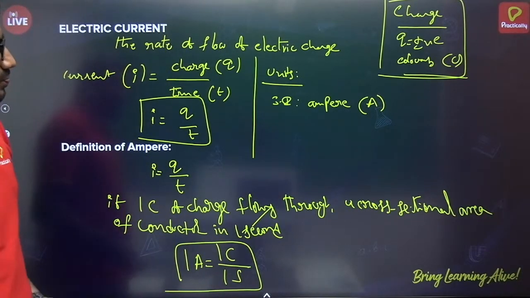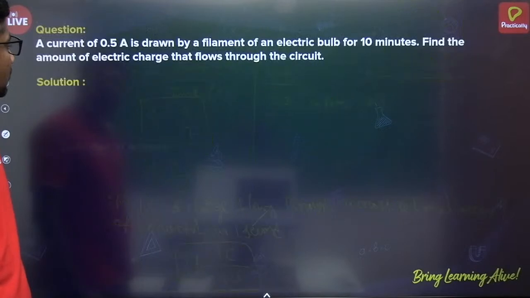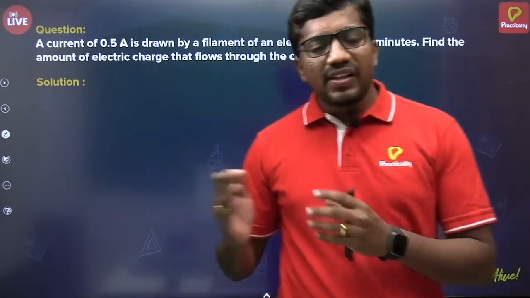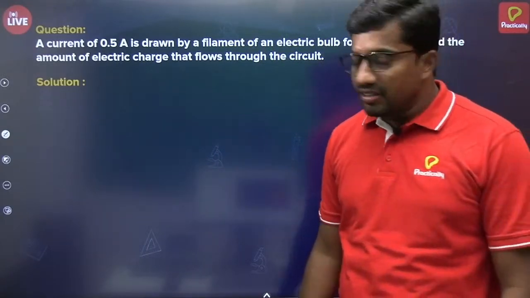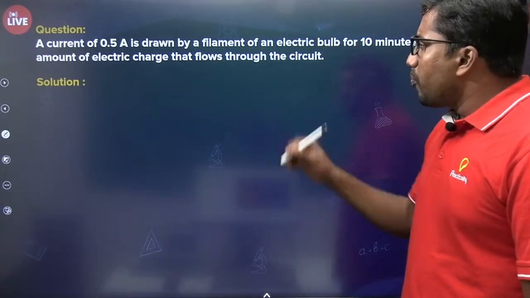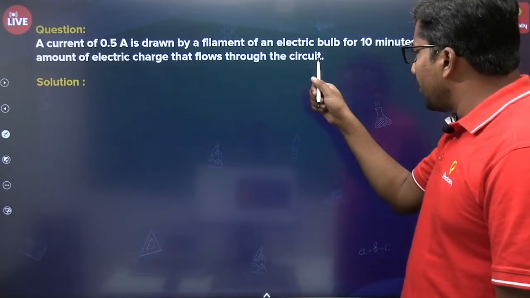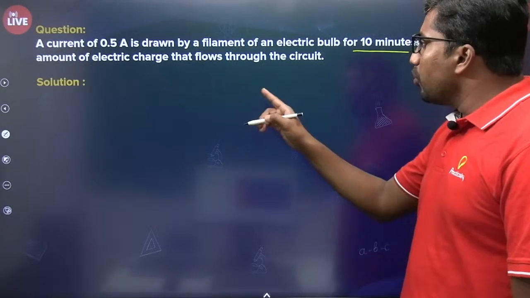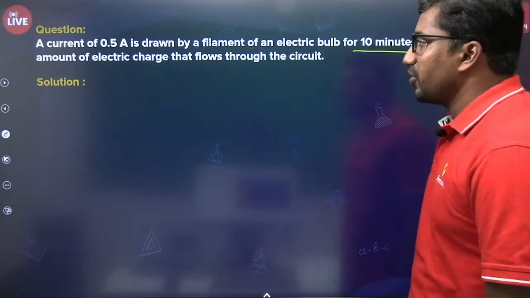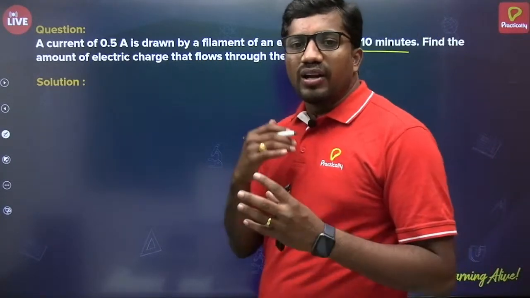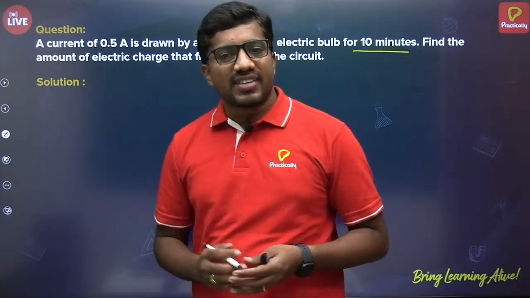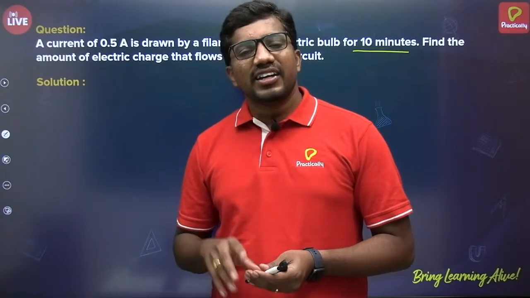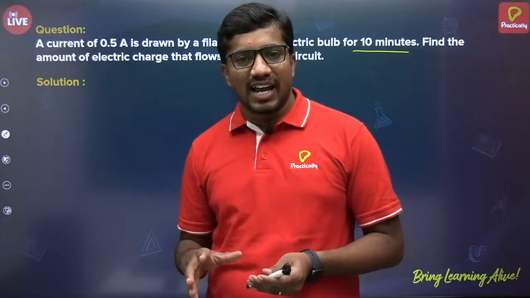Next one, here we have a question based on electric current. Let us see that question. A current of 0.5 ampere is drawn by a filament of an electric bulb for 10 minutes. Find the amount of electric charge that flows through the circuit. Okay, so it's based on the concept of the strength of electric current. How have we expressed the electric current in terms of electric charge as well as time, right?